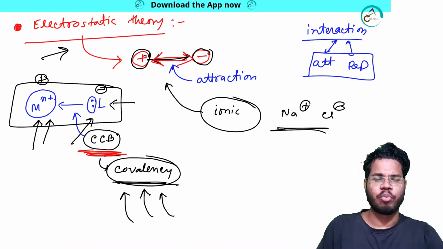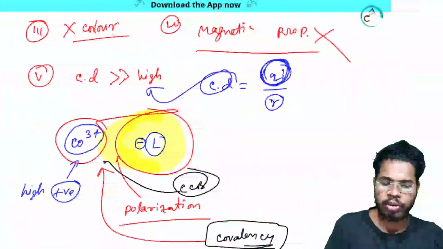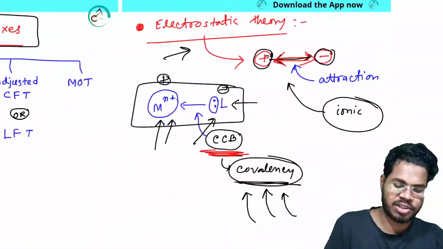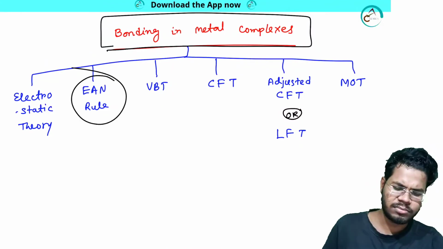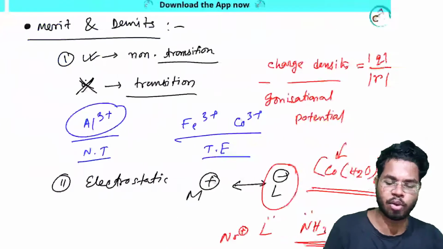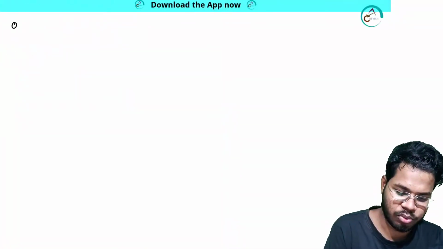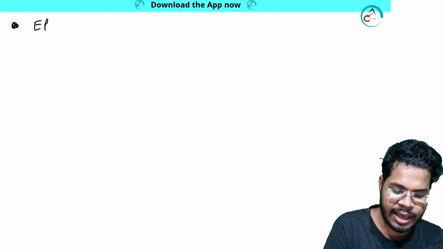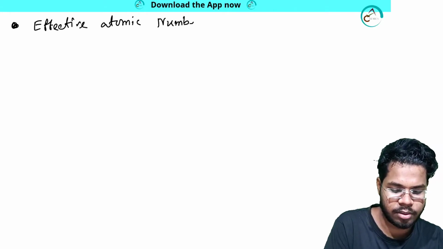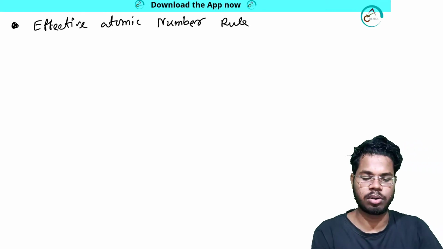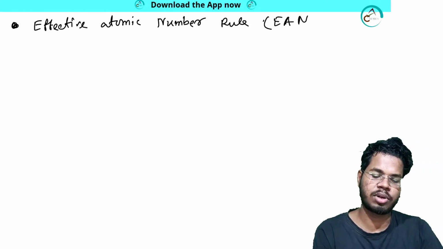So now we are going to get the second theory, that is about our electron effective atomic number rule. So let me write that one. We are going to discuss the EAN, that means effective atomic number, effective atomic number rule. That is called, in shortcut, EAN rule.